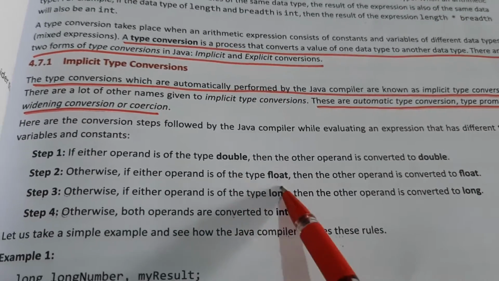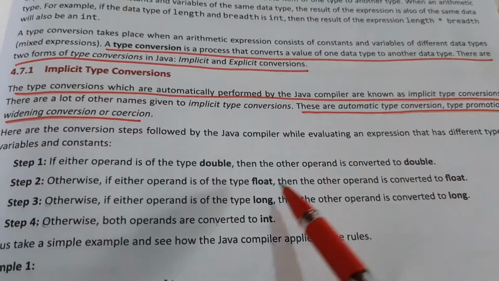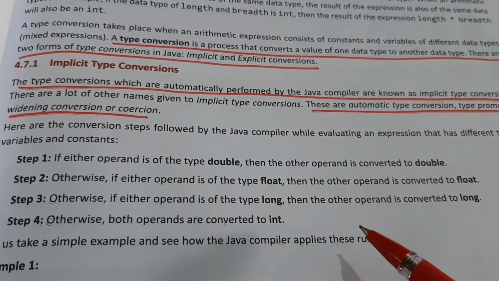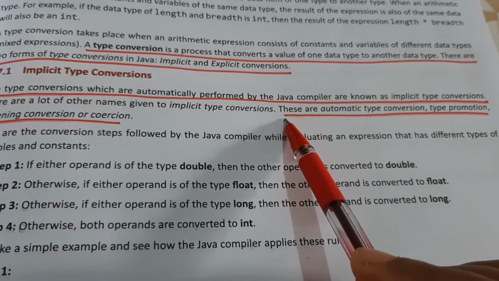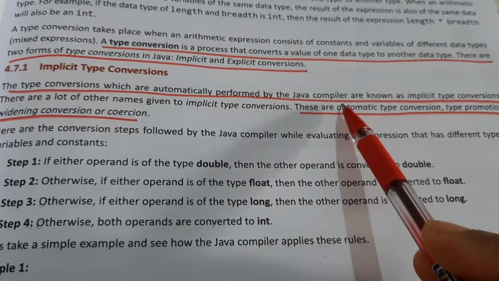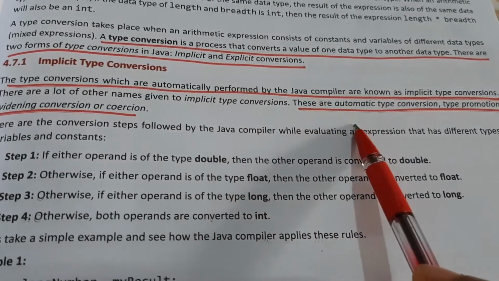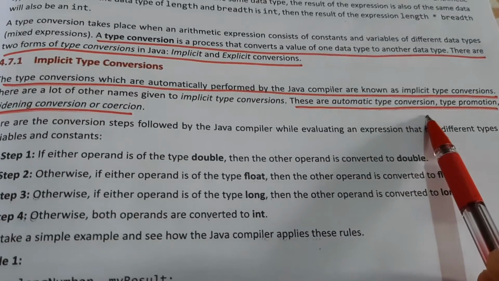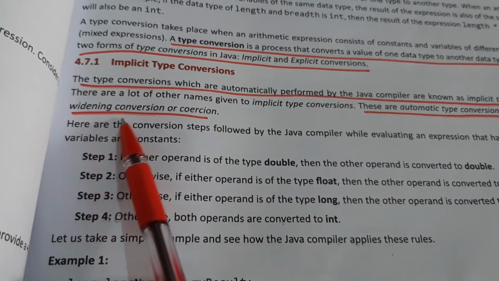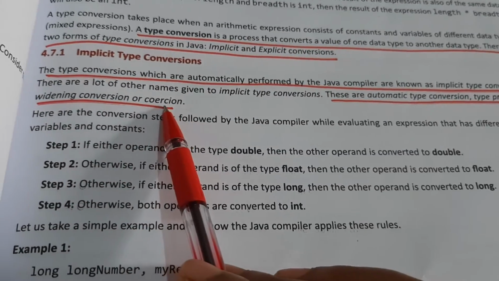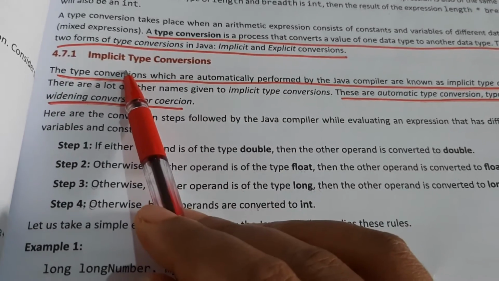You can see these are the data types that we have: double, float, long, int. They are all called data types. There are other names that are also used for implicit: automatic type conversion, type promotion, widening conversion. These are the terms that are used for implicit.